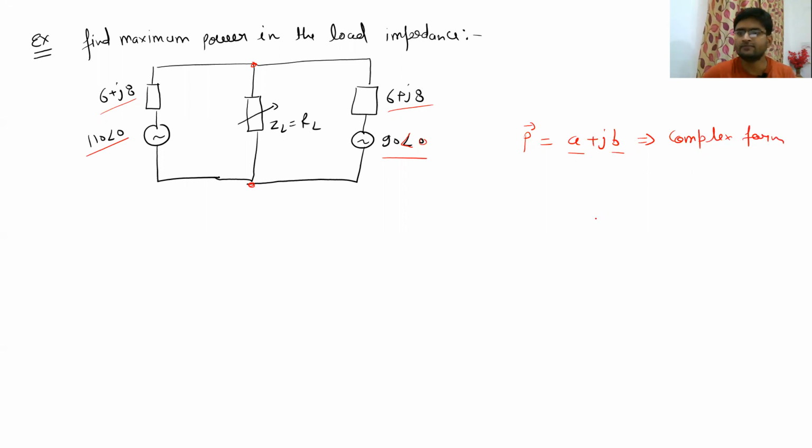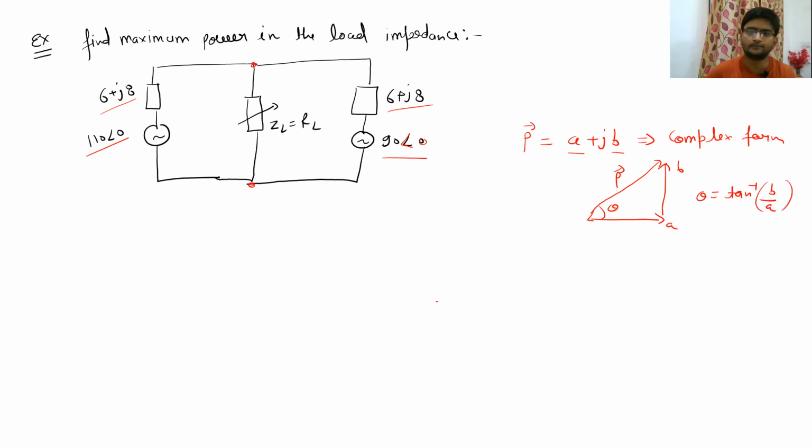If you draw it as a phasor, you can see that A will be like this, B will be like this, and the resultant is going to be your P. So there is definitely going to be an angle between them, which is theta equal to tan inverse B divided by A, right?